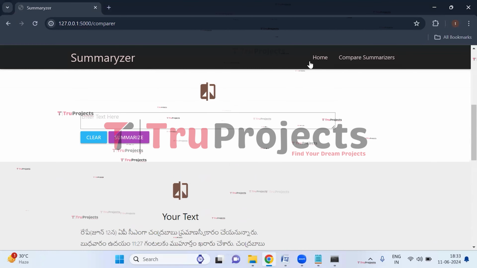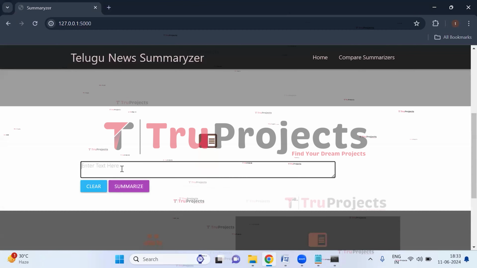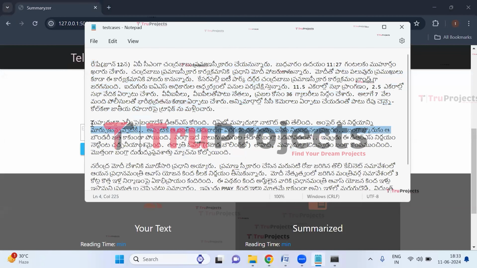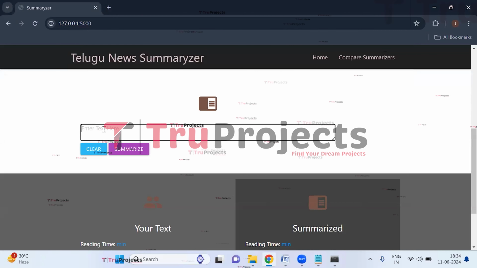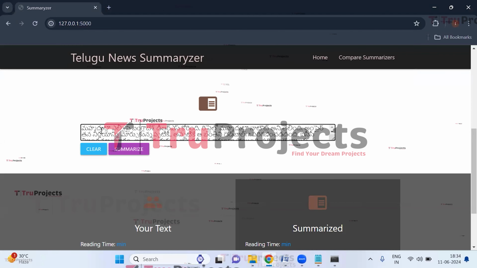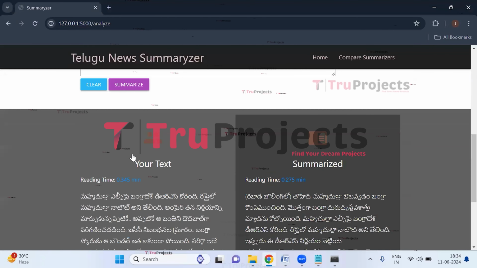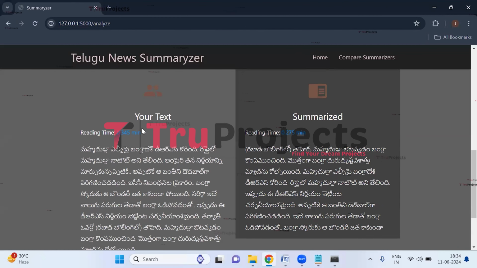Now again, click on home link. Now let us enter some more news from the test cases itself. So now let us select the second one, copy this and paste it here. So this is the news which we have entered. Now click on summarize button. So here this is the text which we have entered and the reading time is 0.345 minutes.